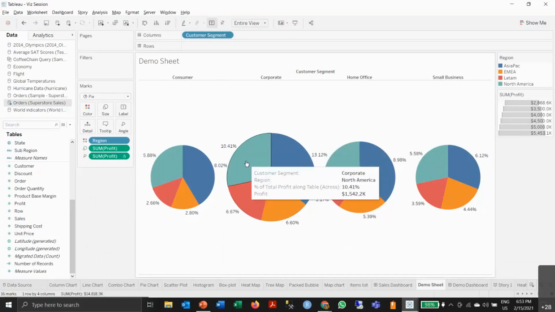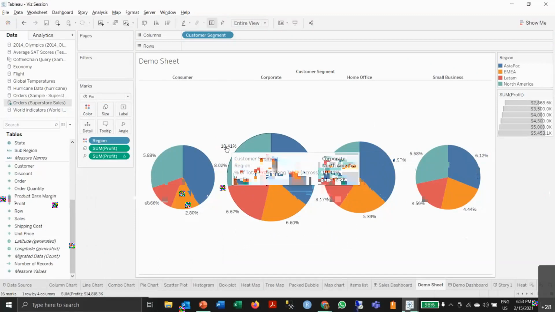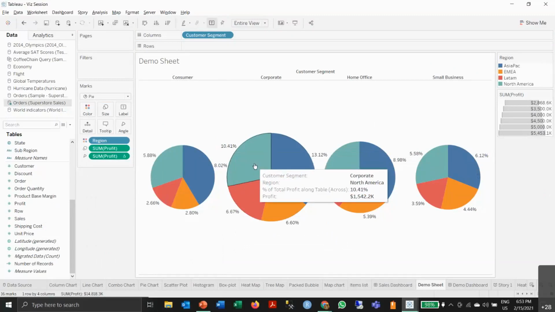So it will tell me, okay, in the corporate sector, in the North America region, as you can see here, 10.1% is occupied by the